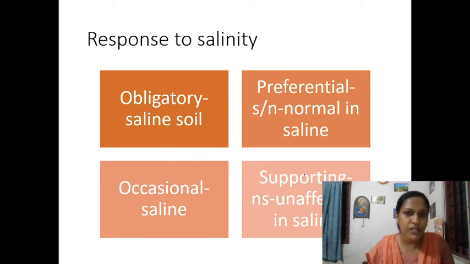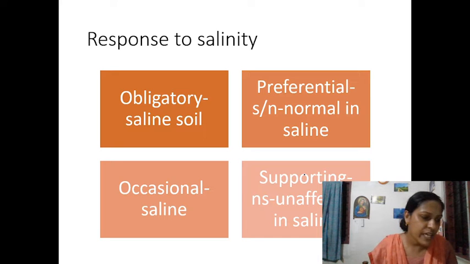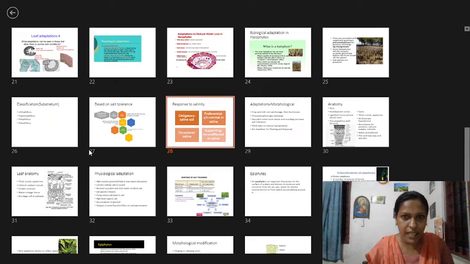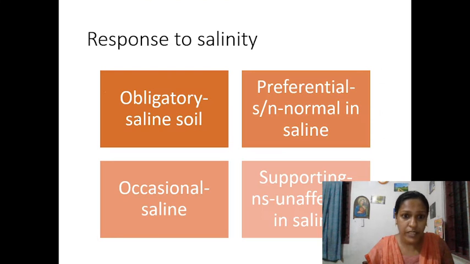Now, based upon response to salinity, you can classify it into obligatory halophytes. That is, they are completely obligatory. They are dedicated. They can only live in saline condition. That is obligatory. Now you have preferential. What is preferential?